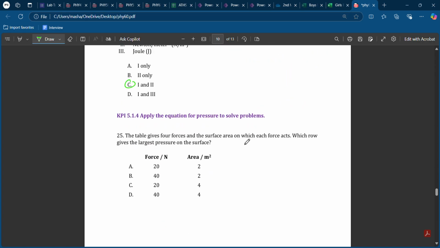The table gives 4 forces. Which row gives the largest pressure? The largest pressure will be highest force, lowest area. So you can say that it is B, but we can do it in calculation. 20 over 2, which is 10, in Newton per meter squared. 40 over 2, which is 20. 20 over 4, which is 5. 40 over 4, which is 10. So the answer is B.